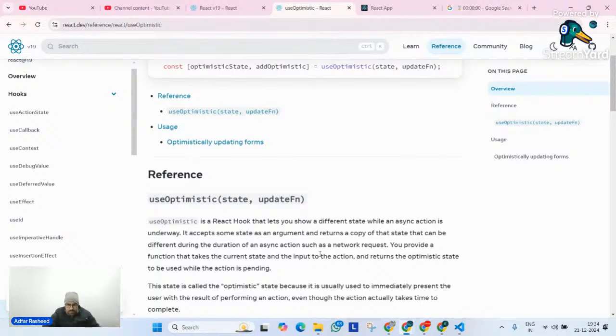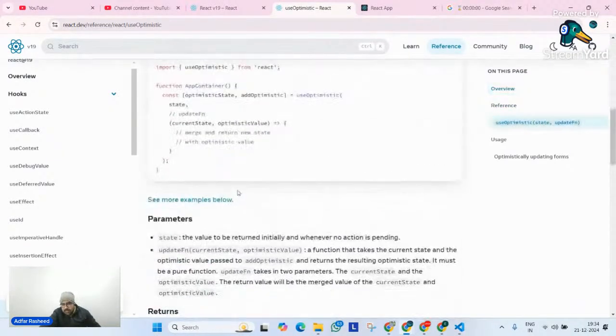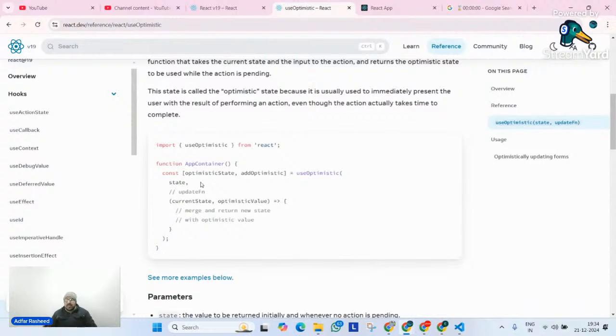So you make any network request, GET request, whatever you want to do. Until then, it will give you a copy of it. You provide whatever it is, right? Let's understand its syntax over here. This is one of the best syntaxes. That's why I always say React Dev, there's no other best documentation of React. Even if you might think that I know a lot of things about React, if I start creating documentation, I don't think I will ever create a documentation like this. Ever. If I work 100 years on it. Wonderful documentation.